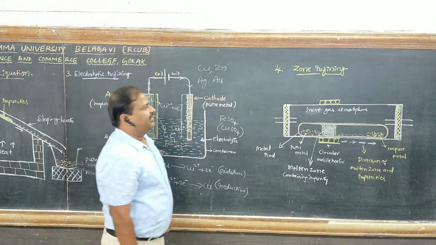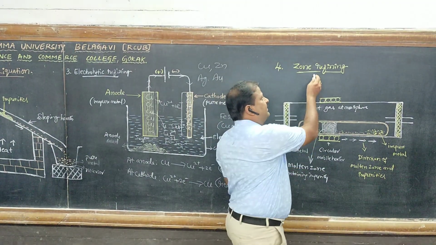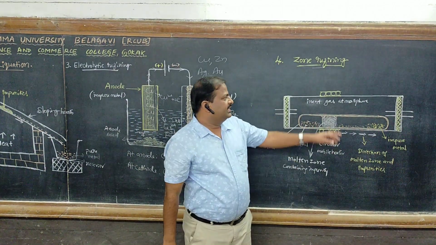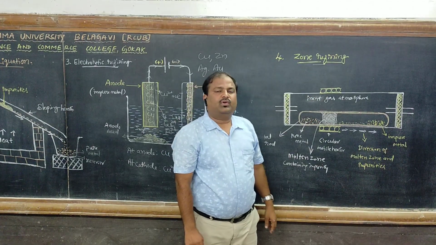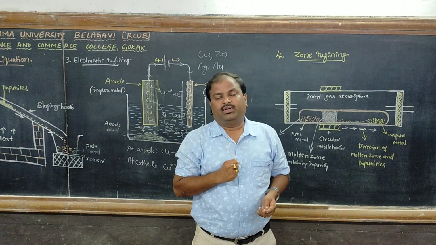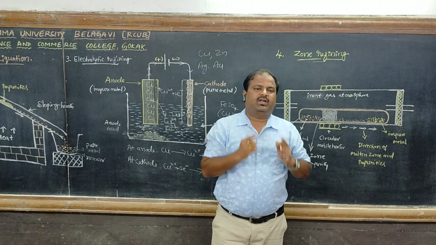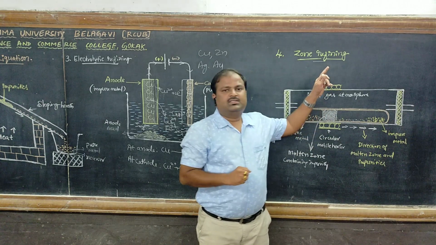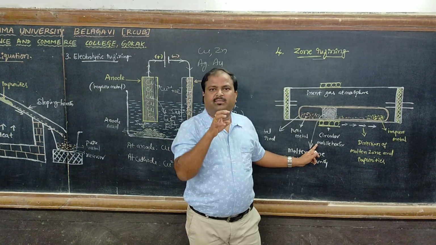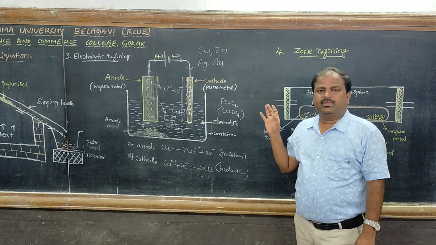So next, another method is zone refining. In this method, the basic principle is fractional distillation. The impurities associated with the metal are more soluble in molten state. This is the very important sentence, the basic principle of zone refining. What is that? The impurities associated with the metal are more soluble in molten state than in its solid state. That is the basic principle.